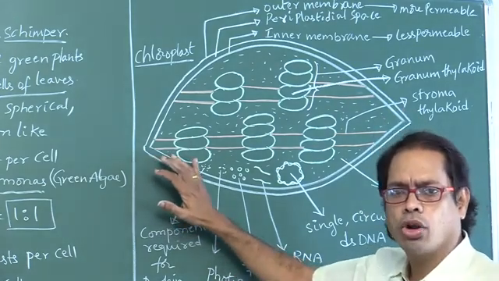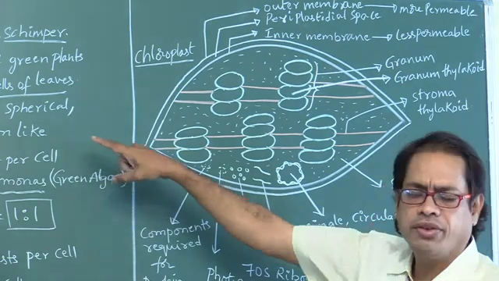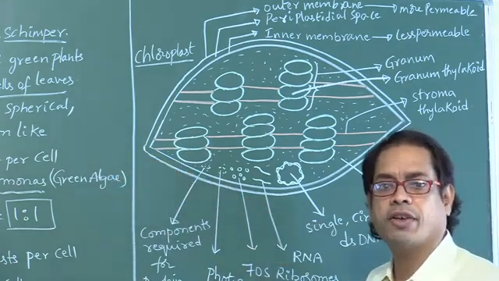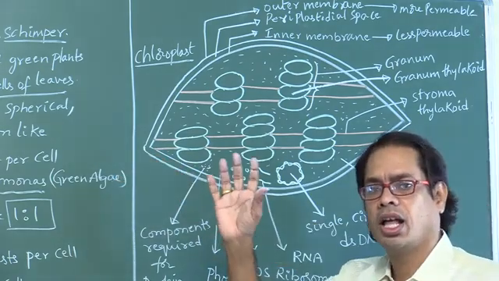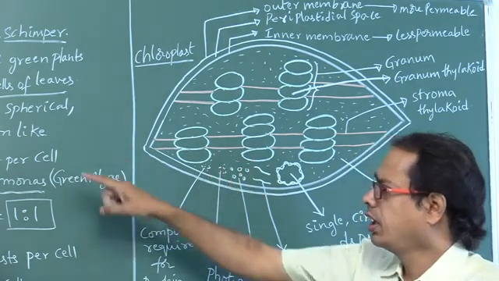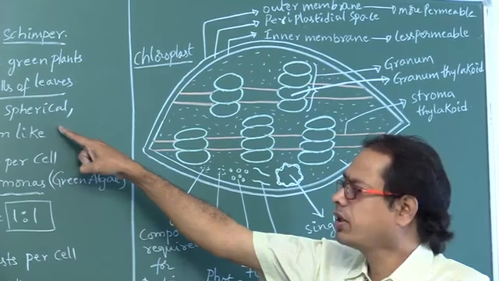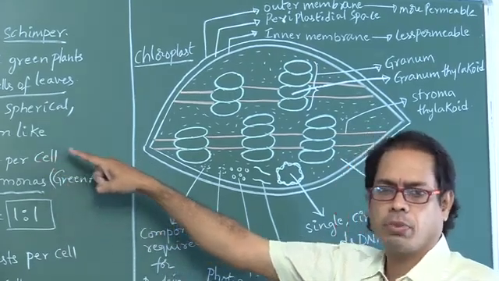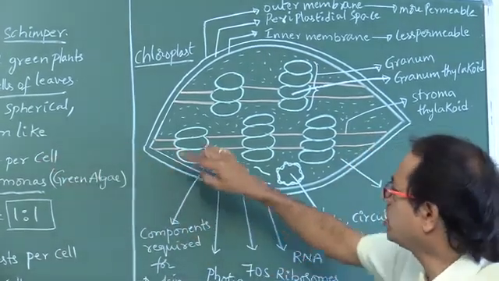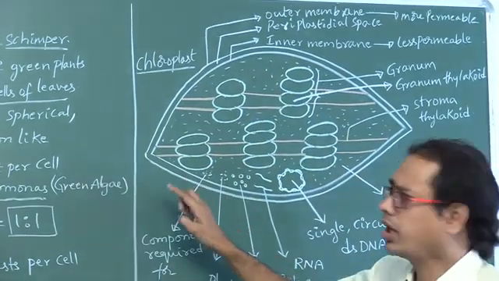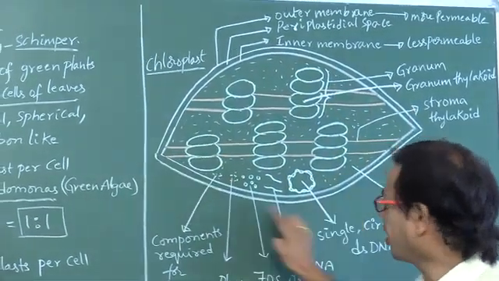What is the shape of chloroplast? Chloroplasts appear in different shapes. They may be lens shape, oval shape, spherical shape, discoid shape, ribbon-like. So this is disc-like. Okay, right. This is the chloroplast diagram.